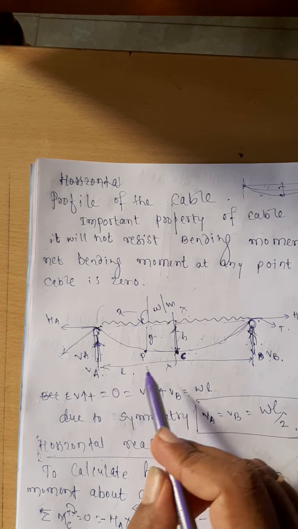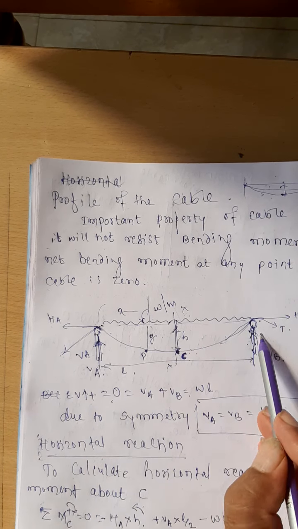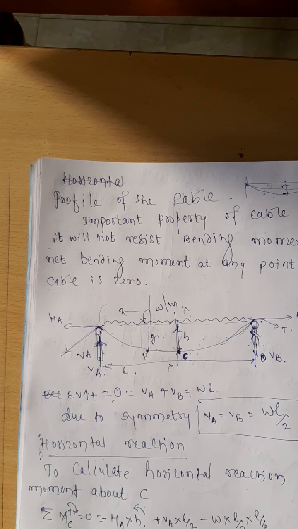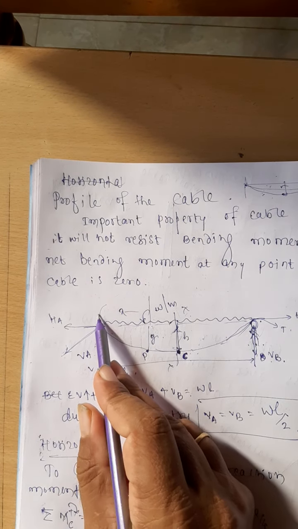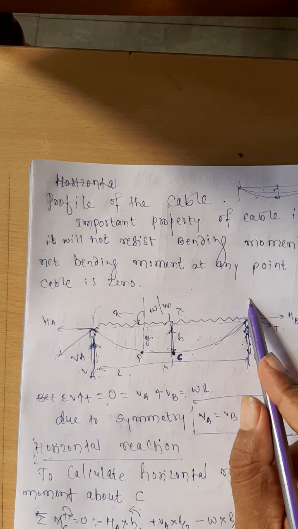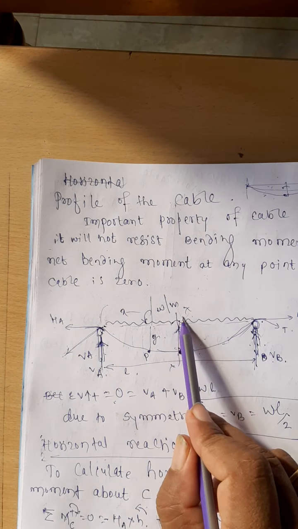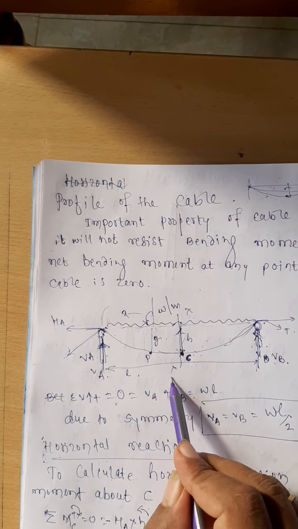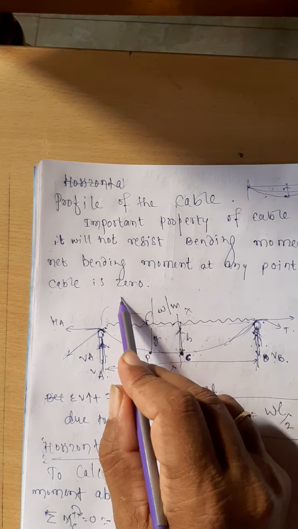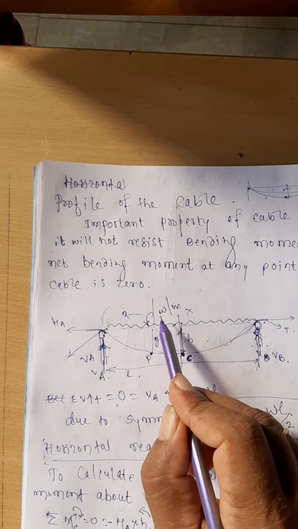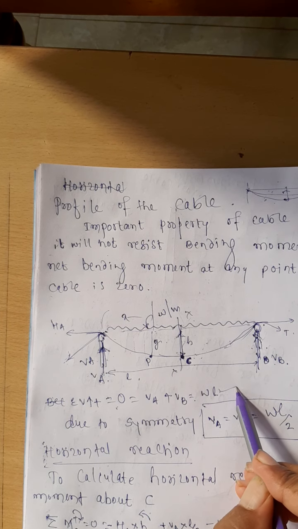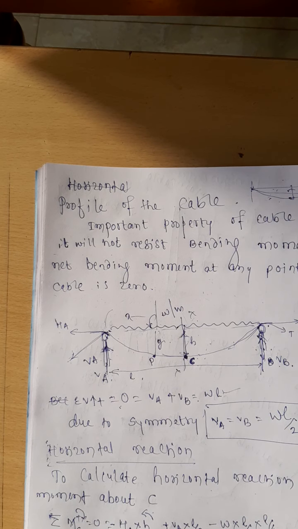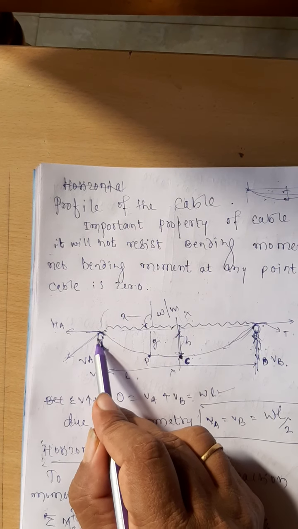Now we need to calculate total of vertical force is equal to 0. For this whole structure, total of the vertical force is equal to 0. What are the vertical forces? One is this support reaction, one more is this support reaction, and third one is this load. Therefore, VA plus VB is equal to the total load, that is nothing but W into L. That is one equation.